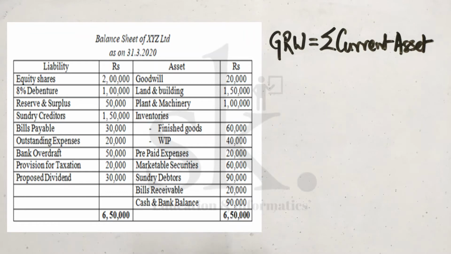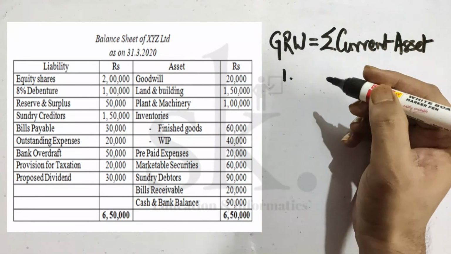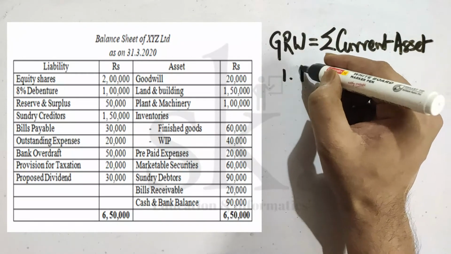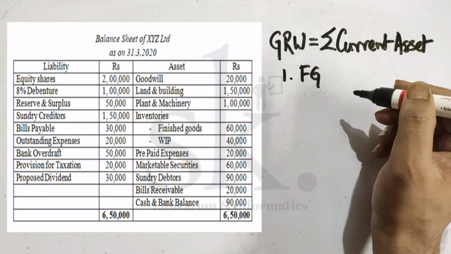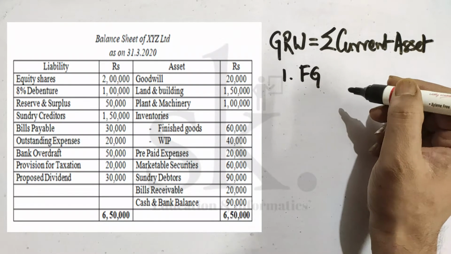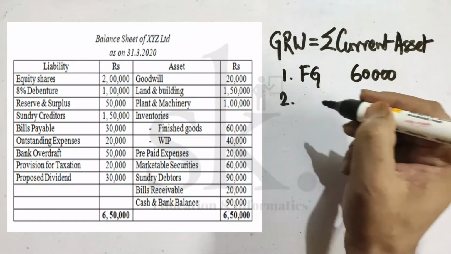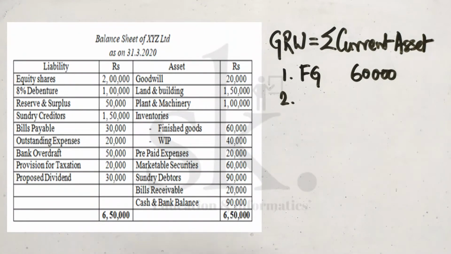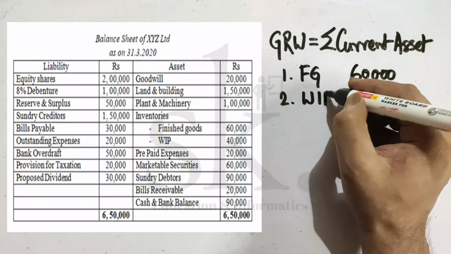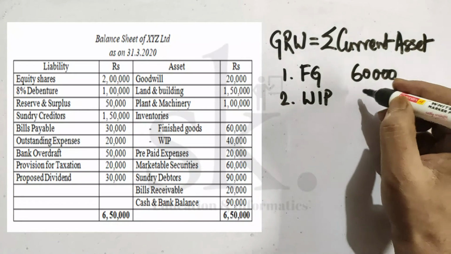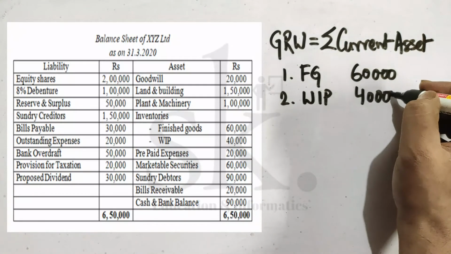Now, what all current asset information has been given here? Point number 1, relating to inventory, the information relating to finished goods has been given. Finished goods in the particular problem is 60,000. Point number 2, what other information related to current asset has been given? WIP. WIP in this particular problem is mentioned as 40,000, which is also a part of current asset.